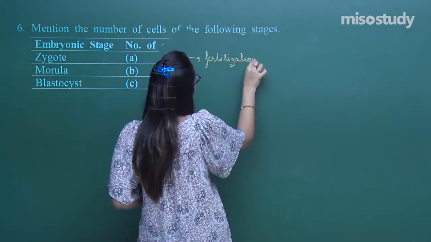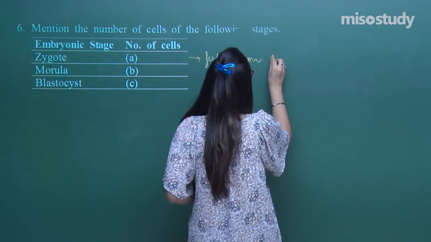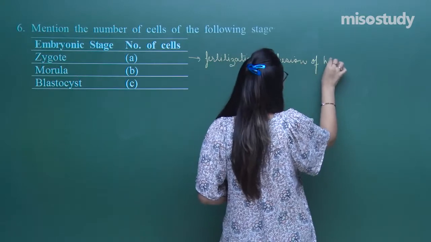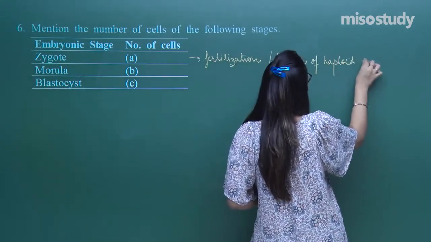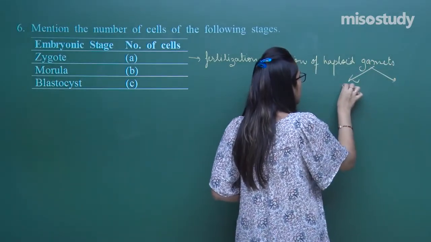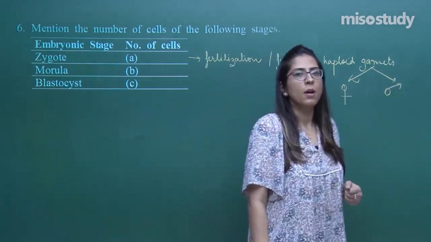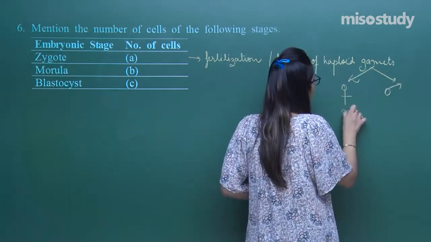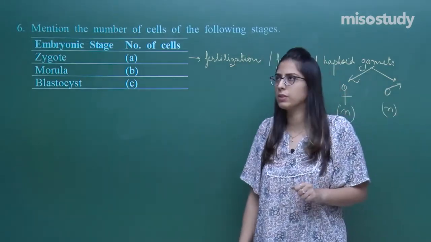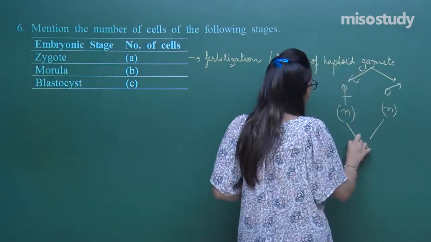Fertilization is a process of fusion, and the fusion occurs between haploid gametes. Fertilization, or you can say a fusion of haploid gametes. Here I have written gametes. So, we have two gametes, one called the female gamete and the other called the male gamete. These gametes are formed by the process of meiosis, and that's why they have only n number of chromosomes. This is just an additional point that I would like to discuss. So, we have to say that first of all, after the fusion, there is the formation of a zygote.